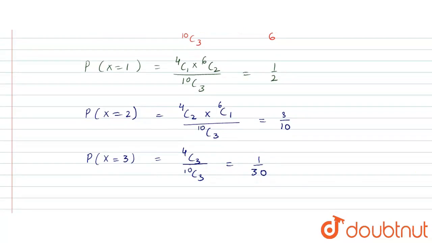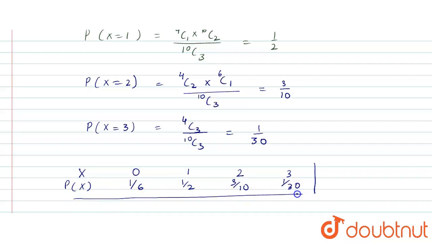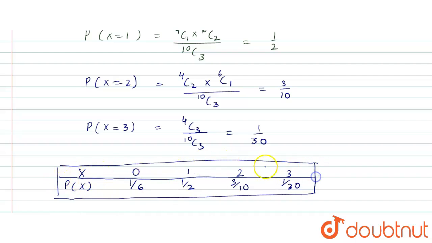So my probability distribution will be something like this. For 0 I have 1 upon 6, for 1 I have 1 upon 2, for 2 white balls I have 3 by 10, and for 3 white balls it is 1 by 30. So this is my probability distribution for the number of white balls that can be drawn from a bag containing 4 white and 6 red balls.